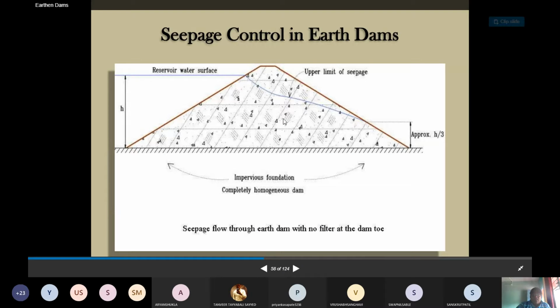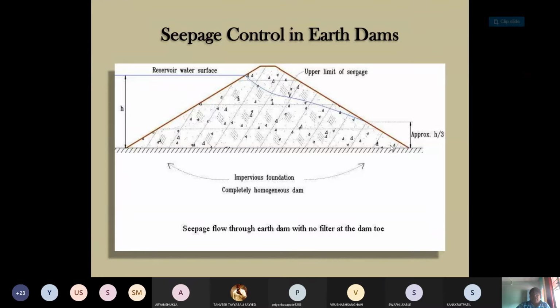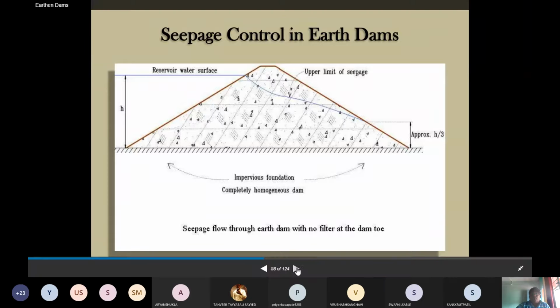So our main aim is to provide the filter there, so that the phreatic line is attracted towards the filter material. Instead of going away from the downstream face of the dam, it is attracted towards the filter, and the phreatic line is brought towards the toe filter or rock toe filter, and it should lie within the body of the dam. This is one of the options.